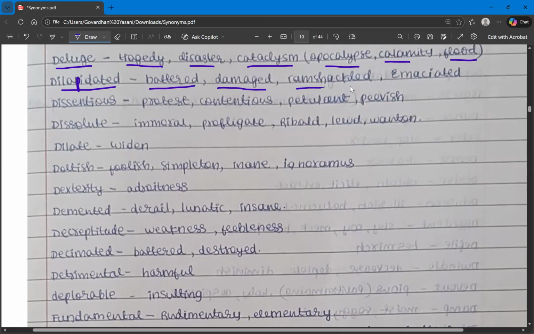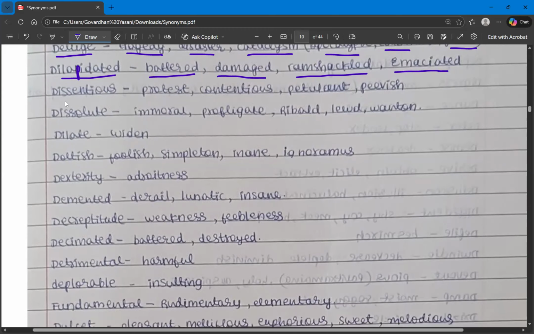And then we have ramshackled, which has the same meaning as dilapidated. And then we have emaciated. So the synonyms are battered, damaged, ramshackled, emaciated.